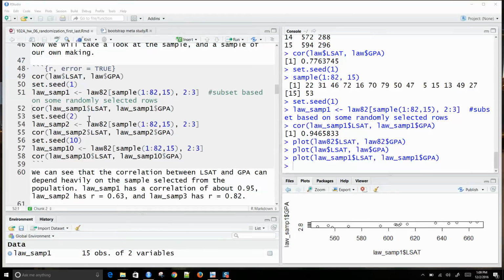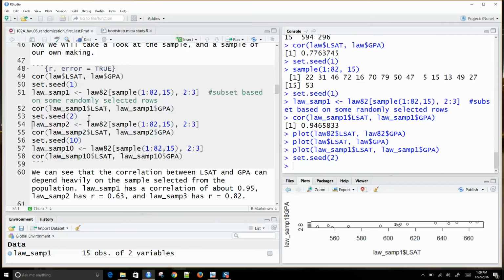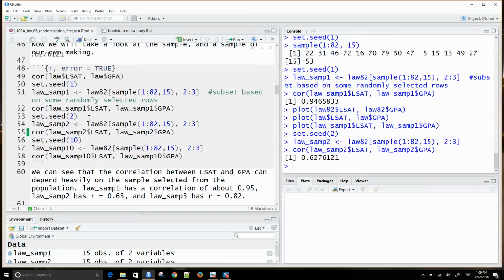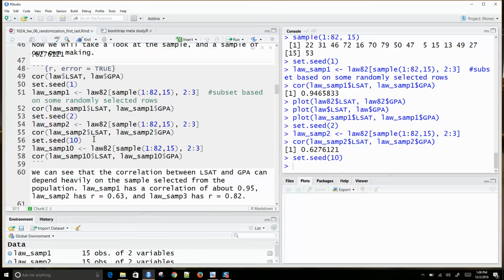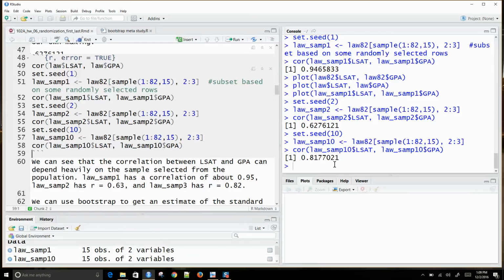And so if I take a different random sample, I'm going to do set seed 2, and do LawSamp 2, just again sampling 1 through 82 to select my rows, and I calculate the GPA correlation there. I'm getting a different number, 0.627. And then here I'm going to do set seed 10, and if I calculate the correlation there, I'm getting 0.8177. So we see our correlation can end up all over the place, just depending on the random sample of 15 schools that I select out of the population.